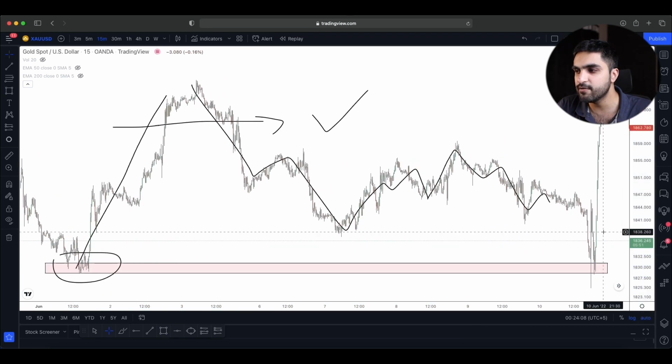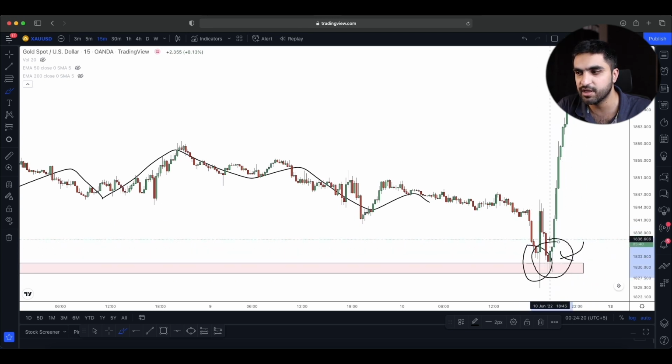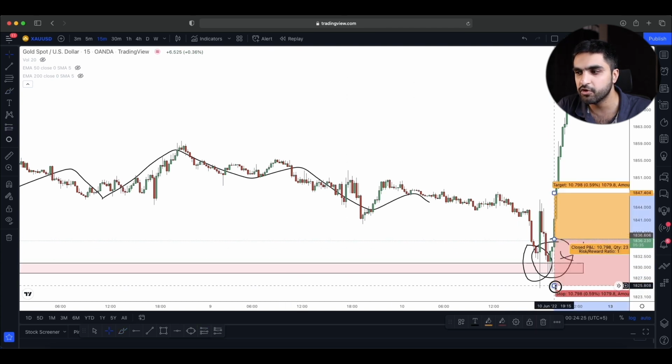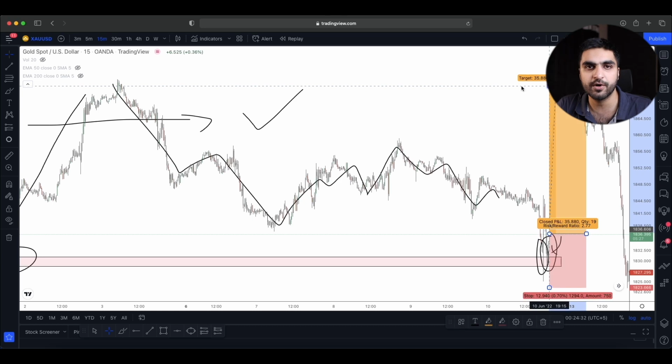And here you can see when we reached here, the market made a big rejection first. Then it came towards that level again, retested it, and made a second rejection here. So when we made a second rejection here, anywhere we place our trade here, put our stop loss just below the rejection, and our target at that higher high area is definitely a very nice opportunity. So this is the second example that I just showed you using this simple supply and demand strategy.